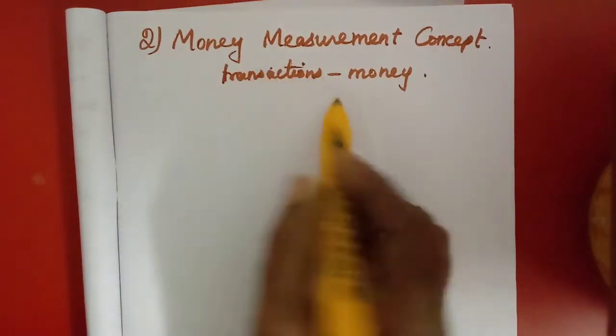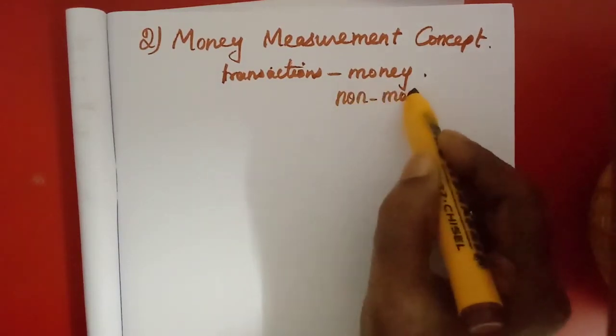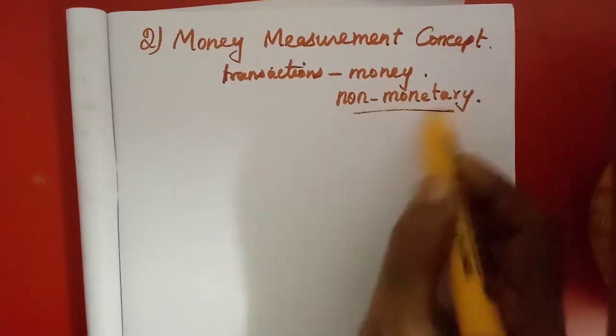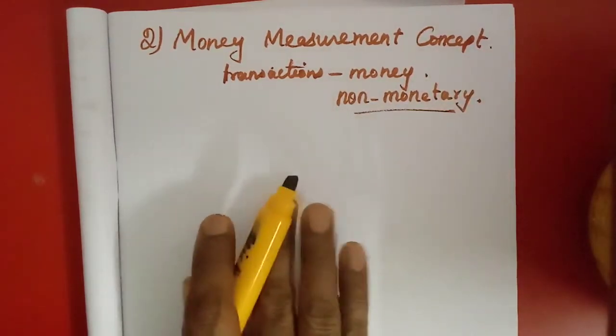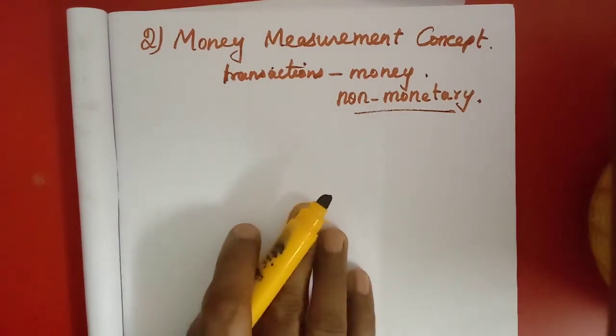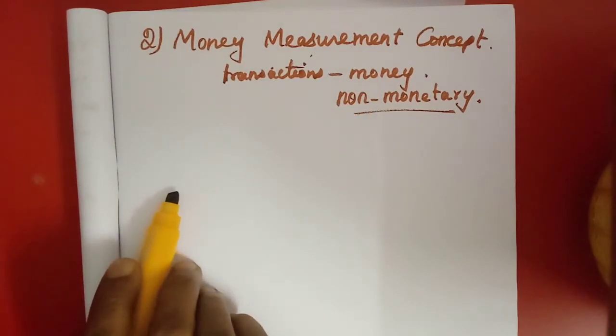If there are any non-monetary transactions, or any transactions that cannot be measured in terms of money, they cannot be recorded in the books of accounts. So all the transactions must be measured in terms of money, how much it values.